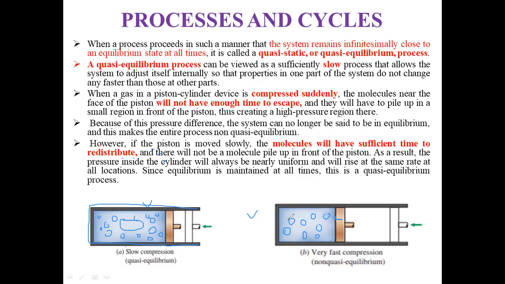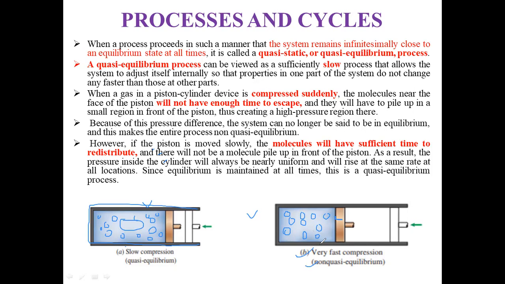Because of this, the system can no longer be said to be in equilibrium, and this makes the entire process non-equilibrium. So this is known as very fast compression or non-quasi-equilibrium process. Is it clear, friend?